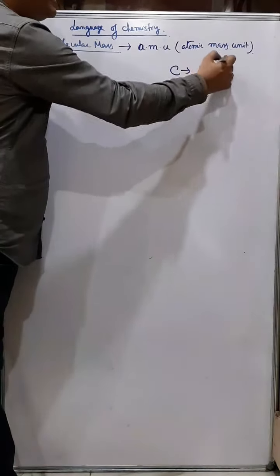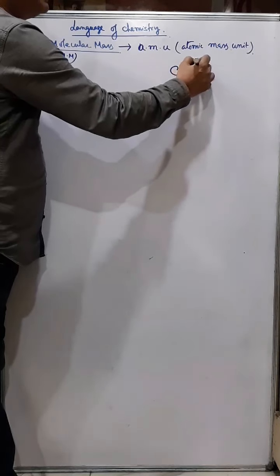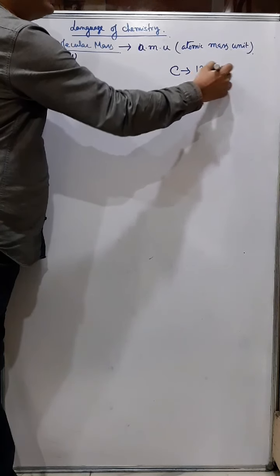Because for carbon, the relative atomic mass, we take 12 AMU.